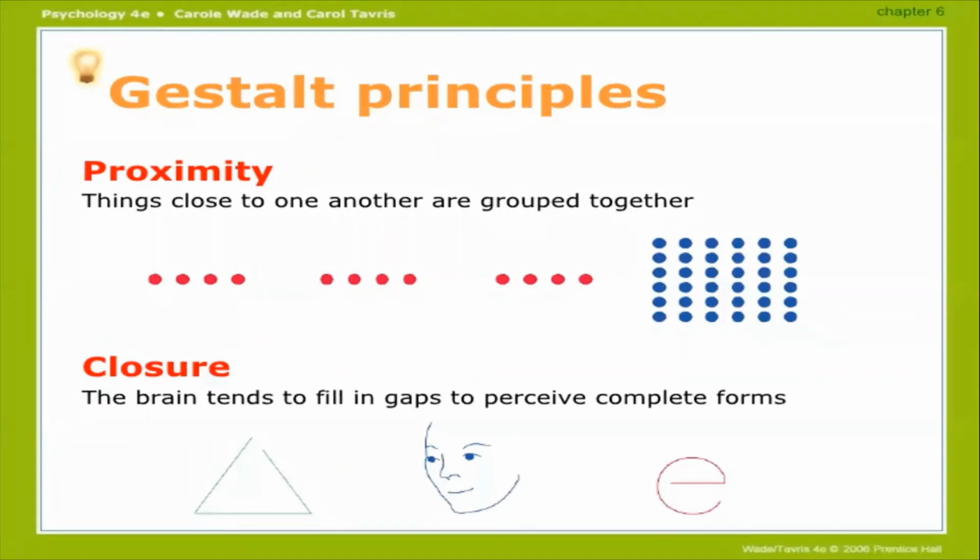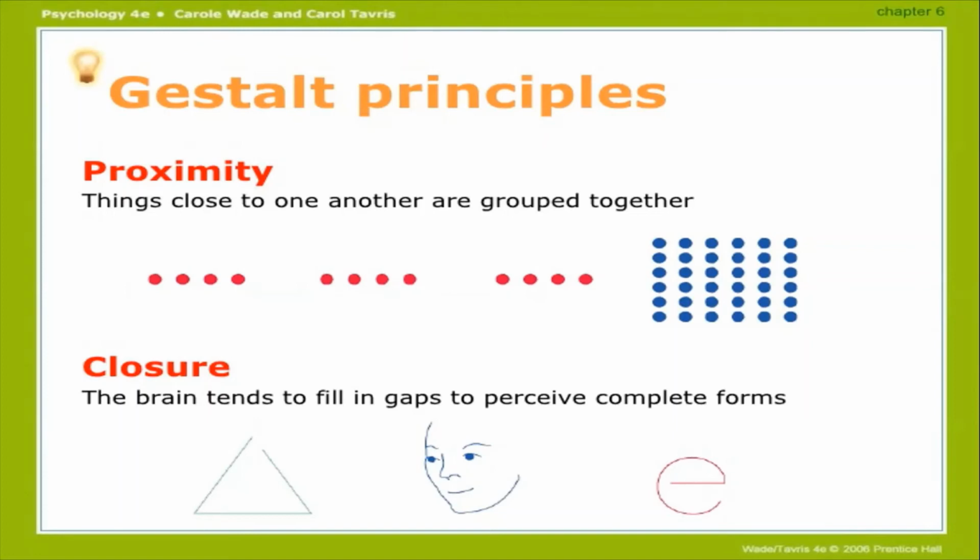Okay, what is closure? The brain tends to fill in gaps to perceive complete forms. For example, there are three figures in front of your screen. One is a triangle. Why am I saying it's a triangle? Because we have filled the gap in between. When we see things we have learned previously with some gaps in between, we say that this is a whole figure. We don't consider the gap. We are not going to give another shape or meaning to this diagram. Actually, this is a triangle, because we have filled the gap in between.